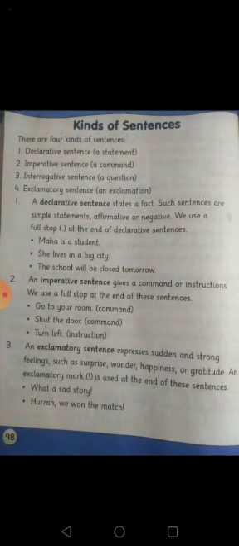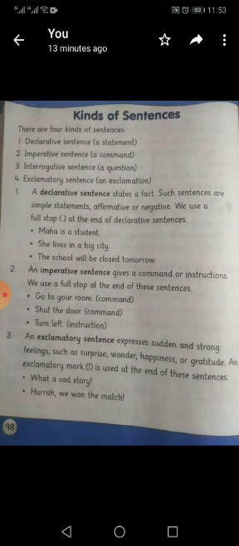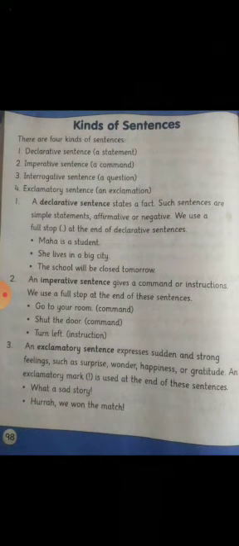Now open your book. There are 4 kinds of sentences. Declarative sentence, giving a statement; imperative sentence, a command; interrogative sentence, asking some questions; exclamatory sentence, an exclamation. A declarative sentence states a fact. Such sentences are simple statements, affirmative or negative. We use a full stop at the end of declarative sentences.